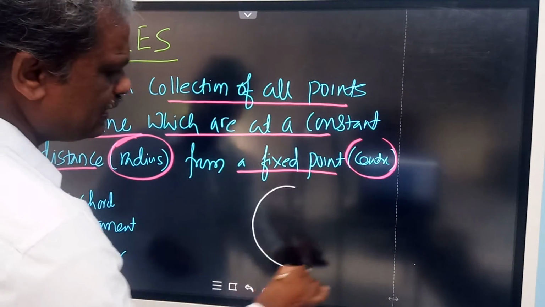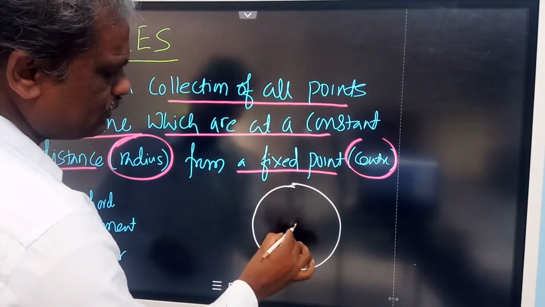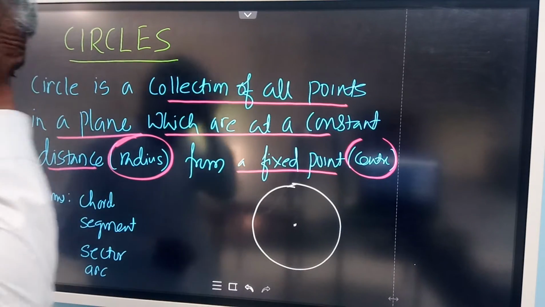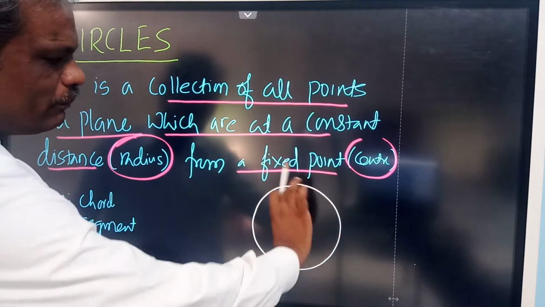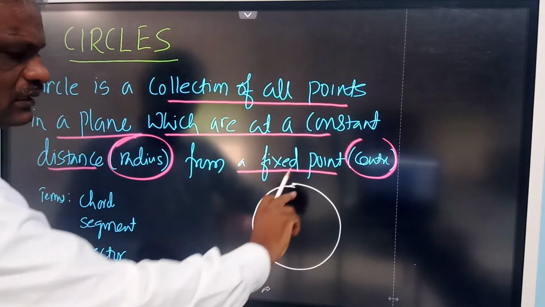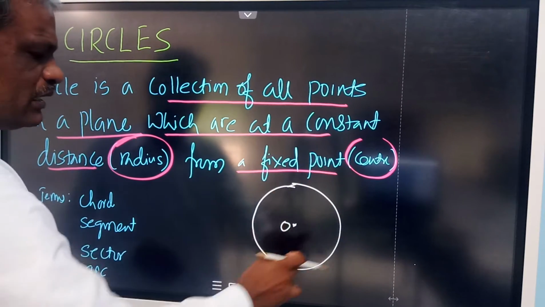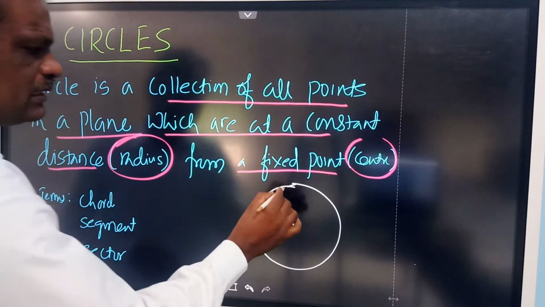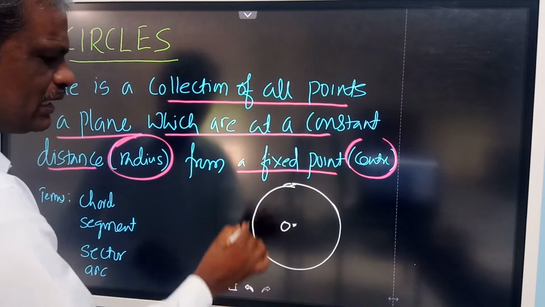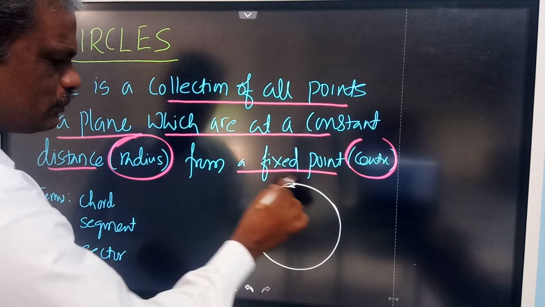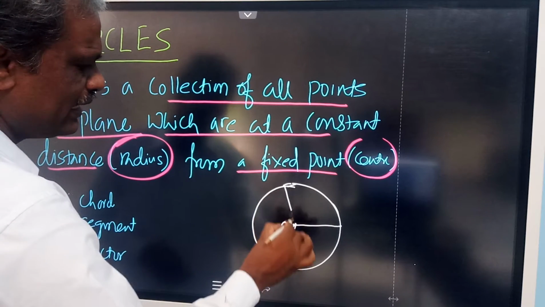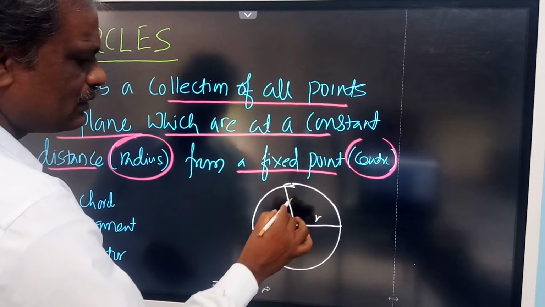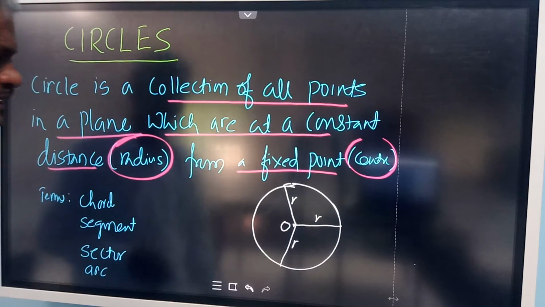If you draw a circle using a compass, you will take this as the center O, and this will be fixed. Then with the compass you rotate this, and you will get a path. This path is called a circle. This path is made up of an infinite number of points. All the points on this plane are equidistant. Whether you take this distance or any distance, all these are constant, and it is called the radius.